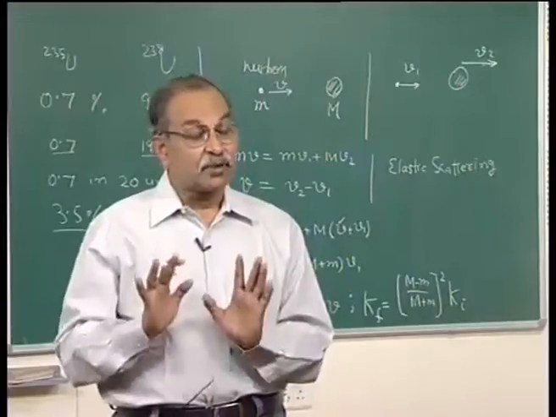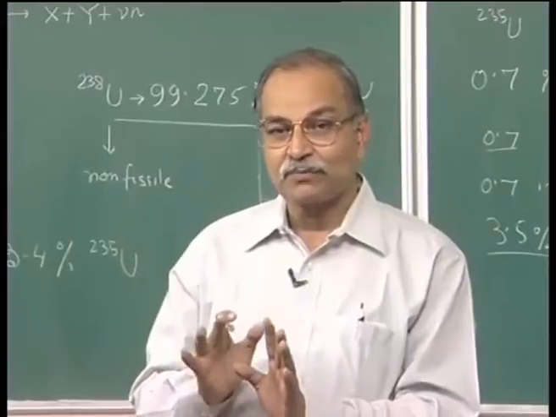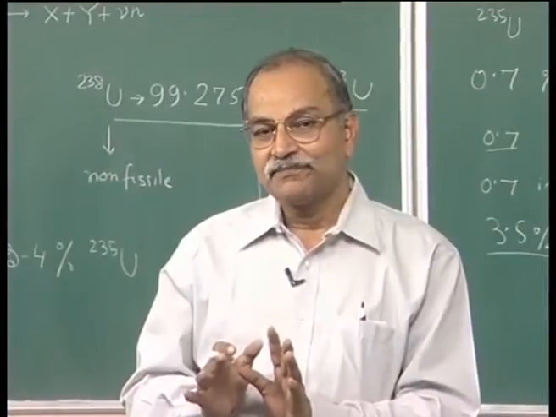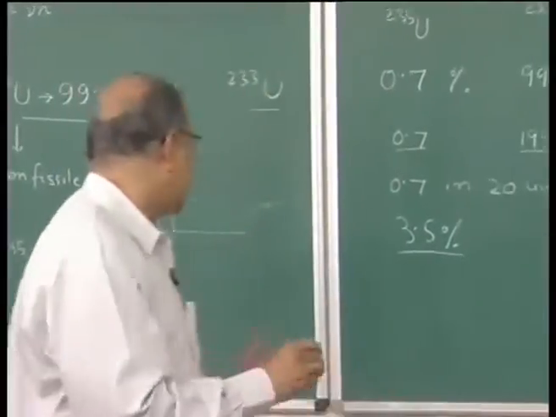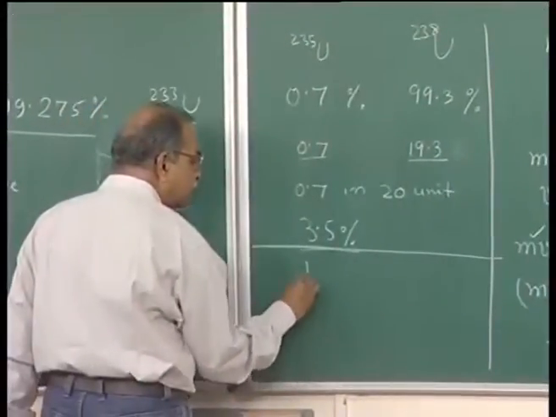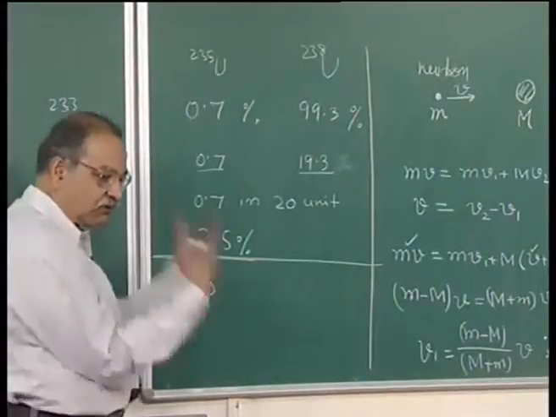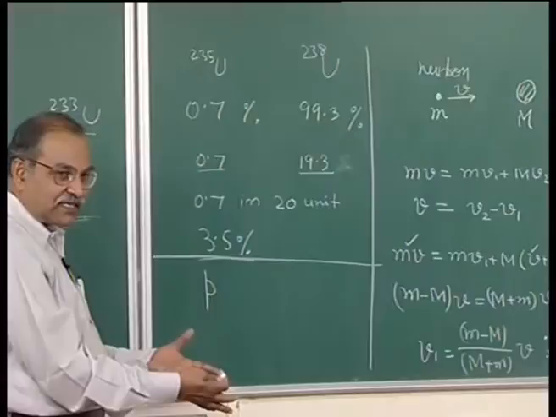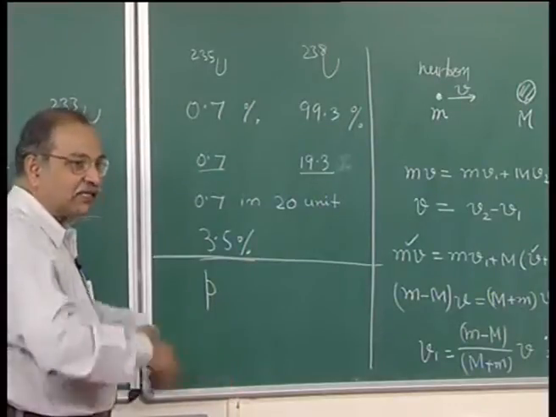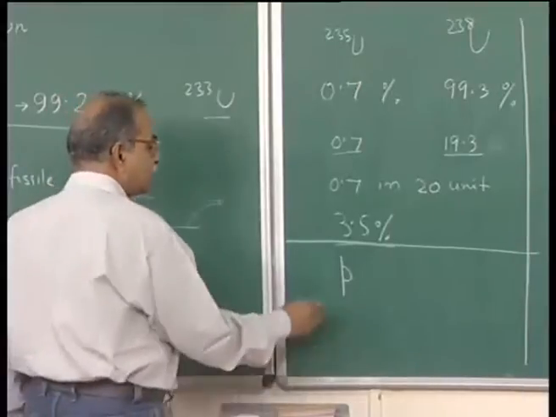But then there are some problems with water or with hydrogen, with proton. If you think of this most efficient way, the proton is there and this neutron collides with proton, and almost in one single collision, if it is head on, it gives all of its kinetic energy to that water molecule, to this proton.